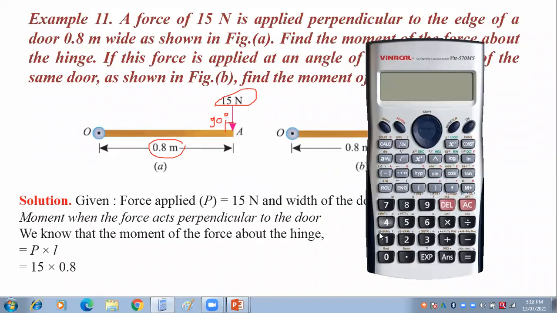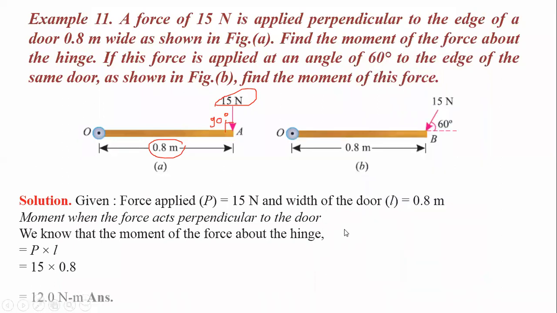Now let us calculate this: 15 into 0.8 becomes 12. The moment will be 12 Newton meter. If you observe here, the force is in Newton and the distance is in meter, so the unit of the moment is Newton meter. This is the first case, when the force is applied at 90 degrees.